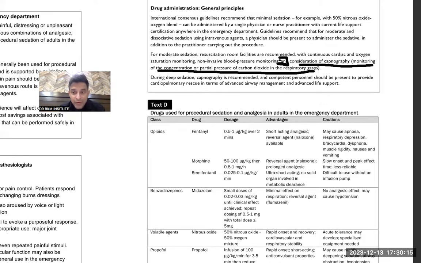So then I could find that in the line in which capnography was given, the only thing that can have a level is carbon dioxide, because carbon dioxide is the only thing that can have levels. Concentration means level. If I tell you that in my blood, concentration of sugar is this, that means I am saying the level of blood sugar is this.